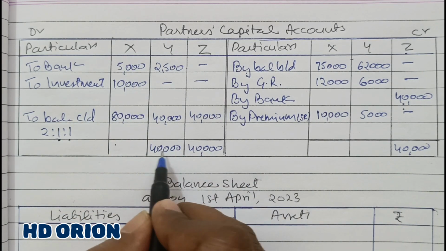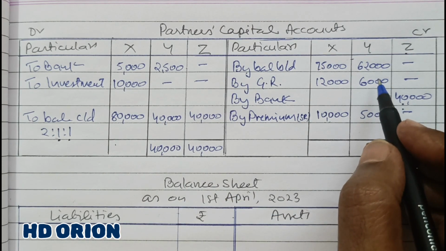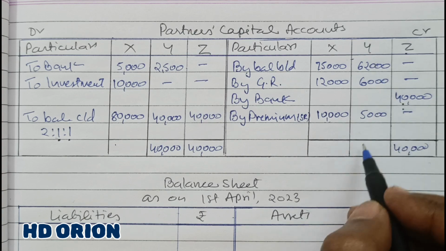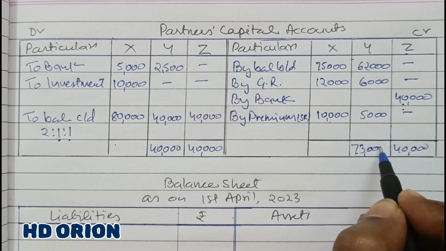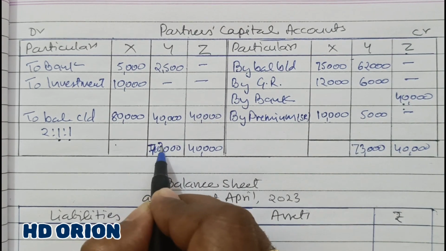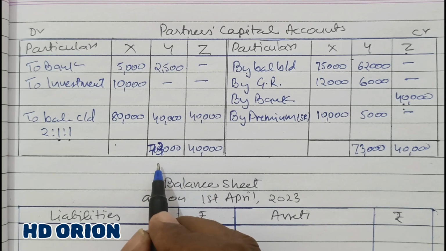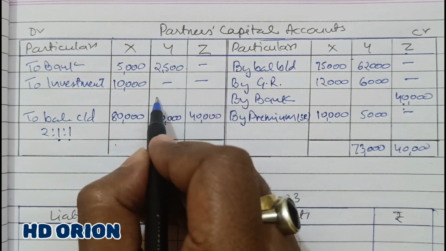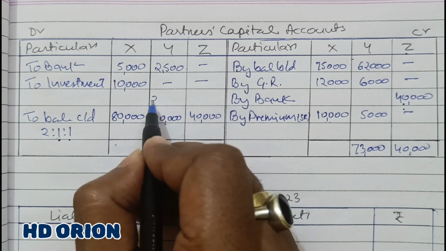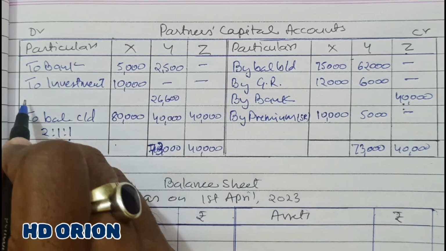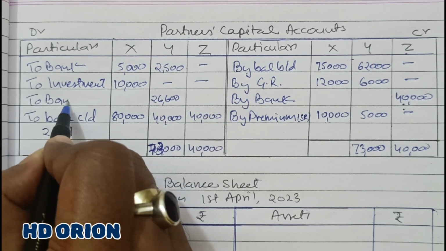It is to be balanced, right? So when you balance it, how much do you get here? Here it is 73,000. So here also we will make 73,000. And the amount withdrawn by Y is 26,600. So to bank we can write here.